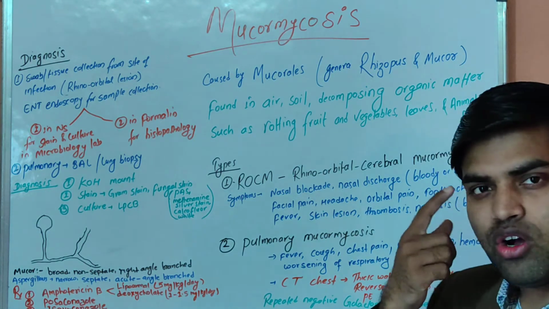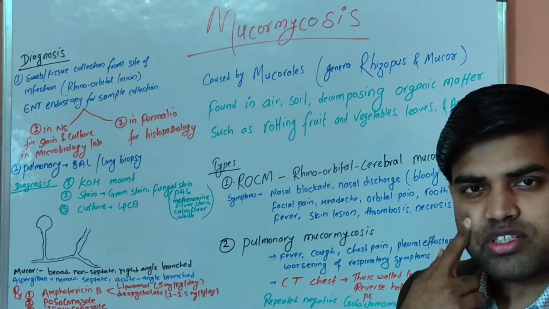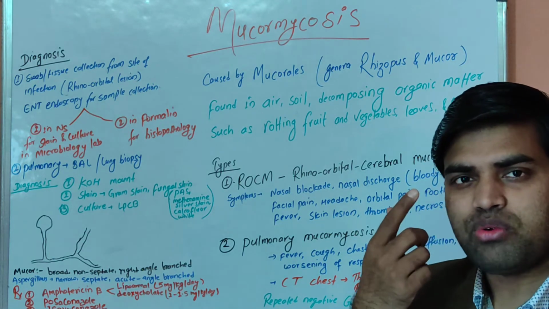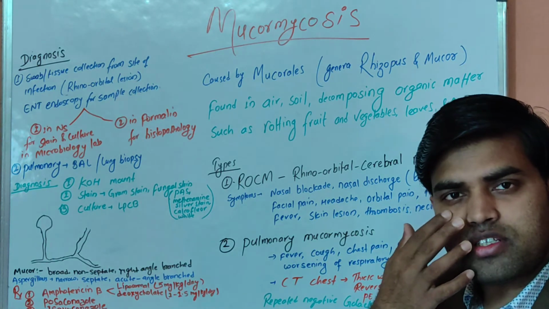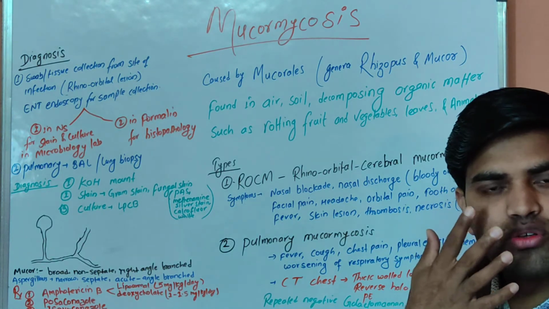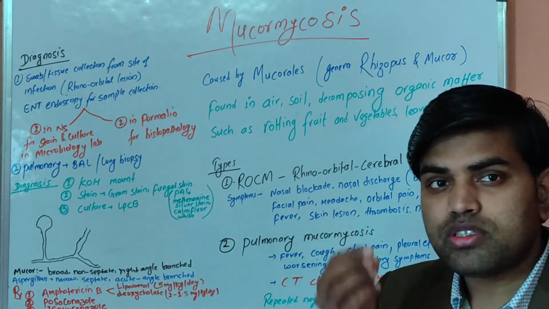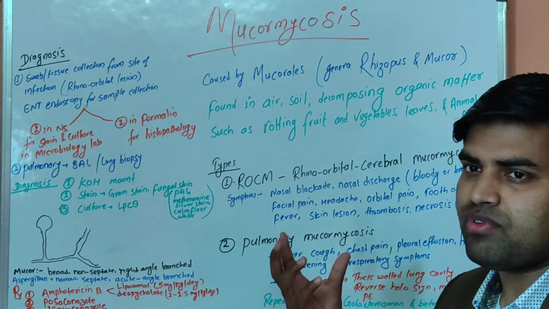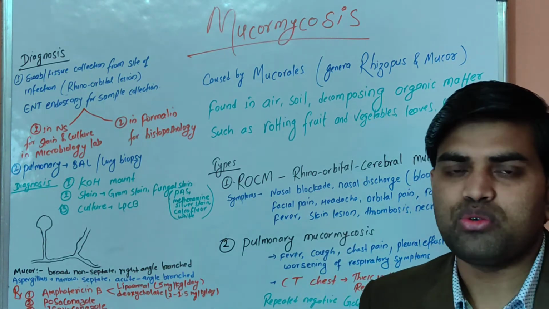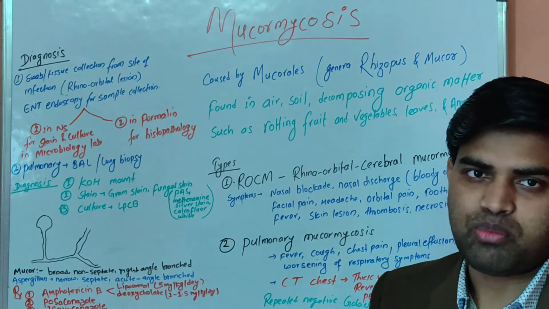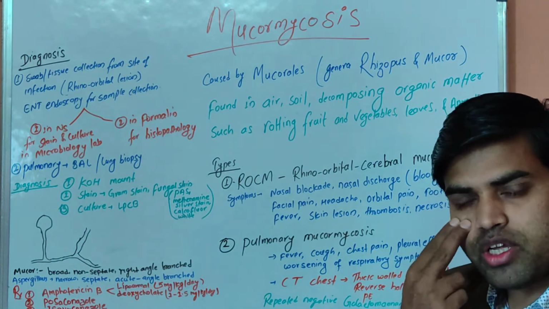Then there will be orbital pain, headache, facial pain, facial numbness, swelling around your eyes, and if the lesion is extensive, then due to the necrosis of the skin, there will be a black scar. Due to the presence of that black skin, it is known as the black fungus, not because it produces melanin. There is no provision for producing melanin. So we should know that this is the scar.